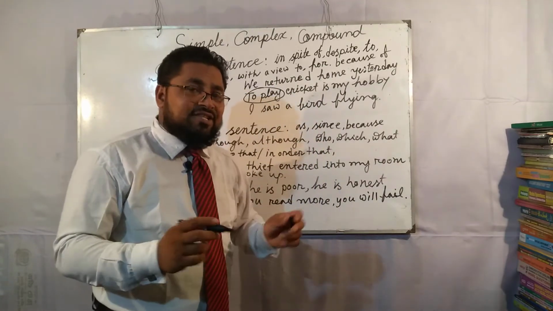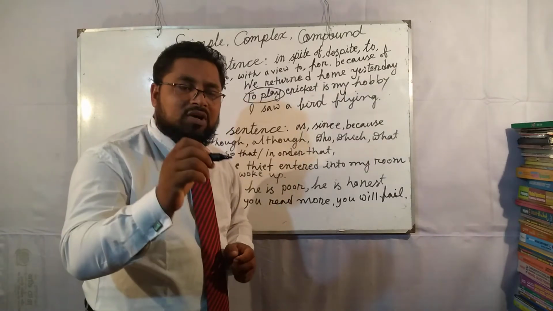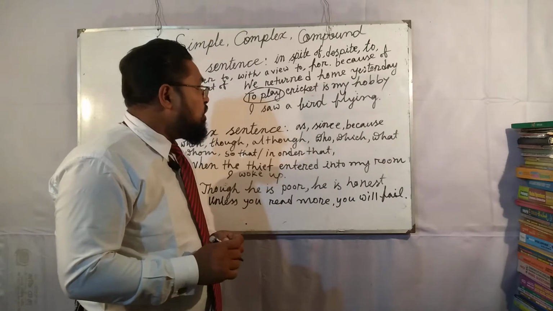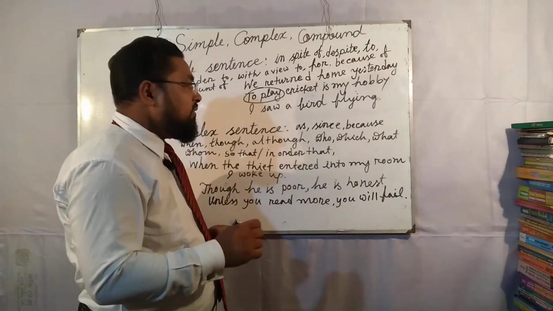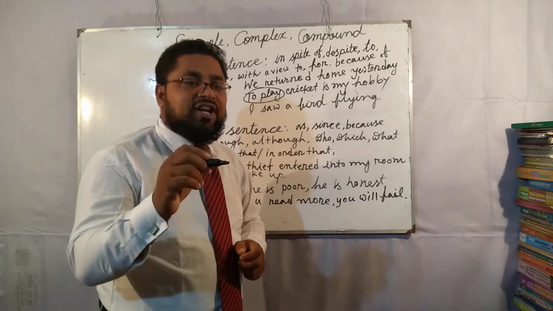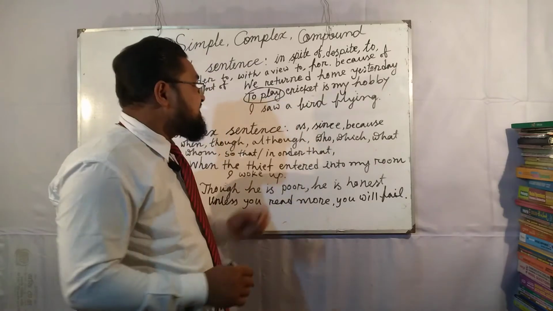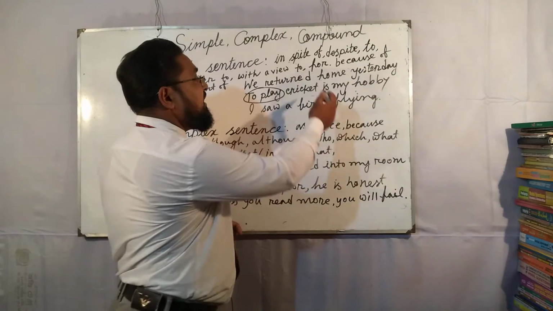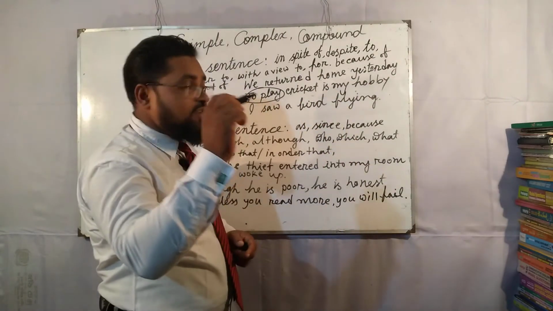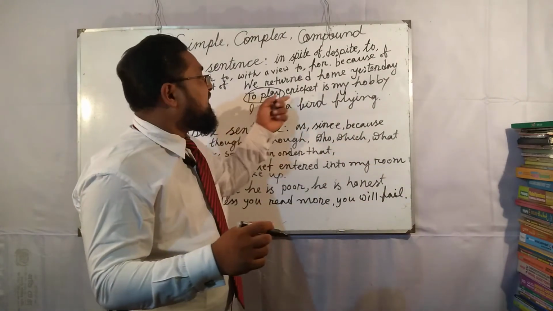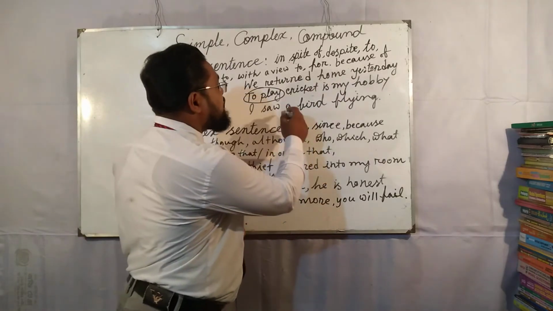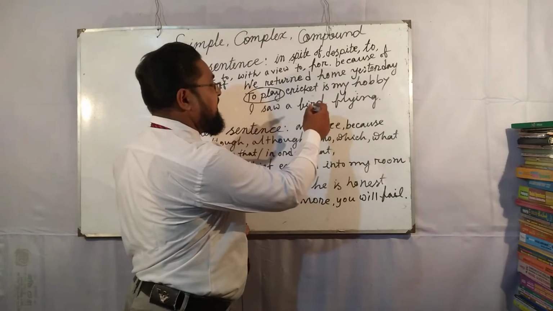We have already learnt about non-finite verbs. The verb that cannot express the meaning of a sentence is called a non-finite verb. Moreover, a non-finite verb doesn't contain a subject. Here you can see in to play there is no subject, but is is a finite verb because there is a subject, to play cricket. Third sentence: I saw a bird flying.